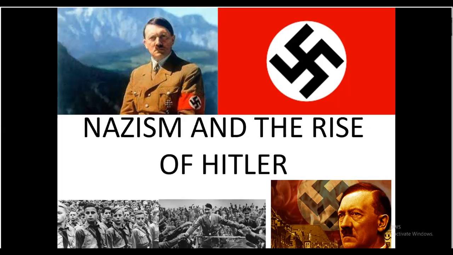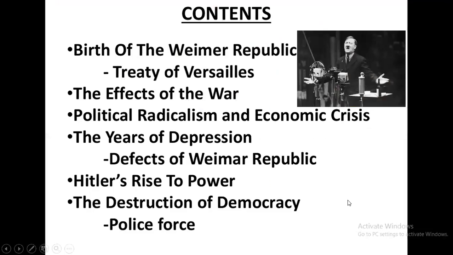How he started treating Jewish people, how he started making concentration camps, how Jewish people were sent to concentration camps, and how they were punished, even small children. Everything we are going to learn in this chapter. So, the topics which we are going to cover in this chapter are as follows.